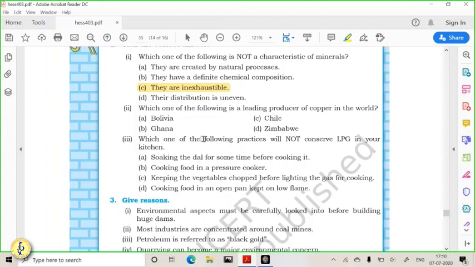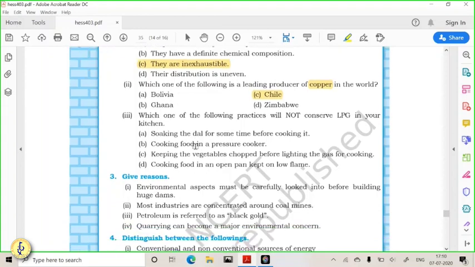Which one of the following is a leading producer of copper in the world? So we have seen Chile and Peru. So here Chile is there. It is one of the highest producers of copper in the world.